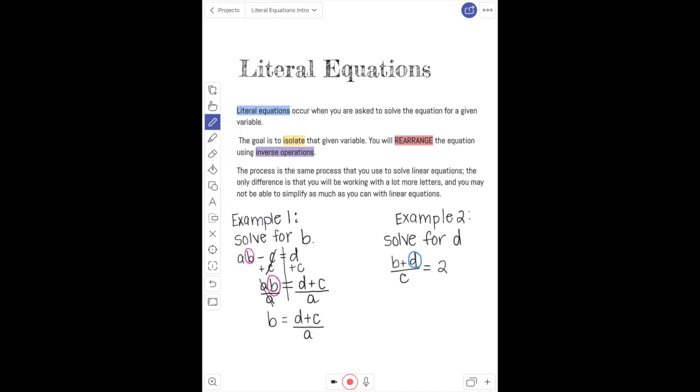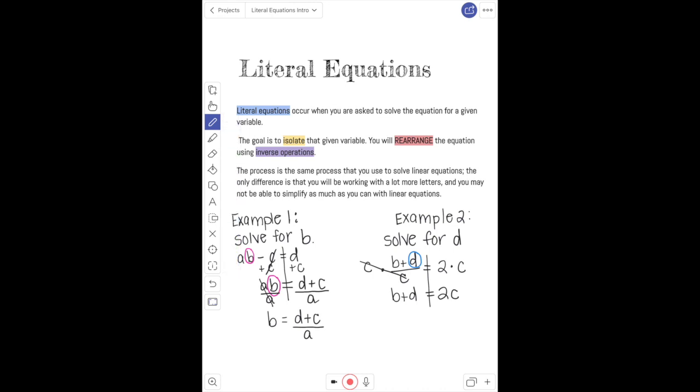Now, the most common mistake I see students make is they want to try to do something with that b value first. But the whole b plus d is being divided by c. So this is one of those situations where I would multiply by c first and get rid of that denominator, because I can't move the b or the d until the denominator is out of the left side. So I have b plus d, and then 2 times c is going to be 2c.